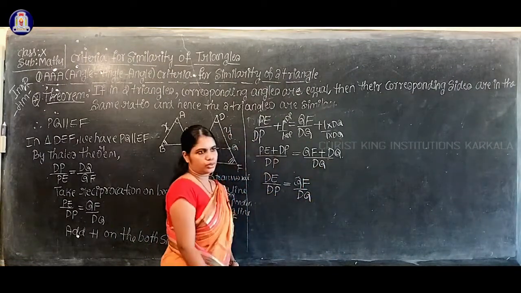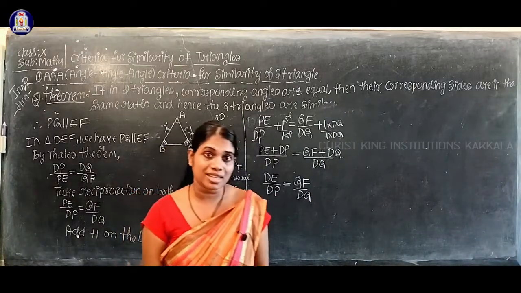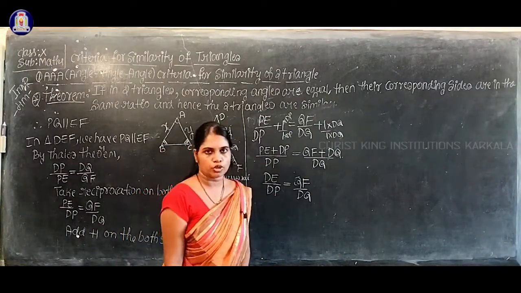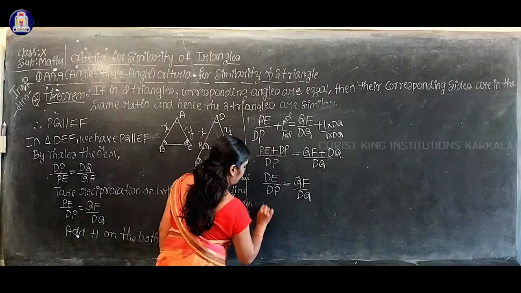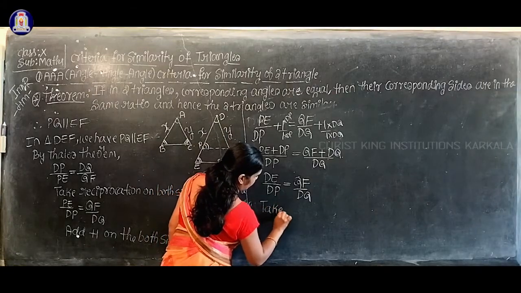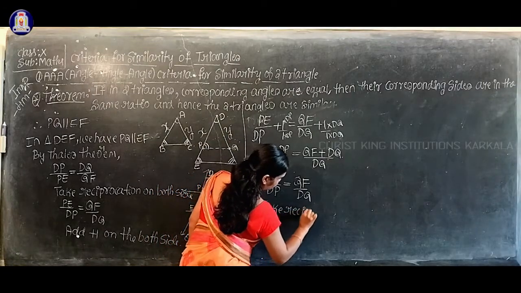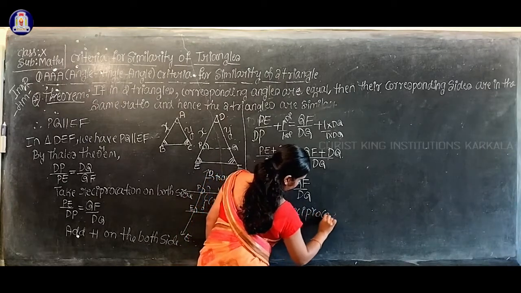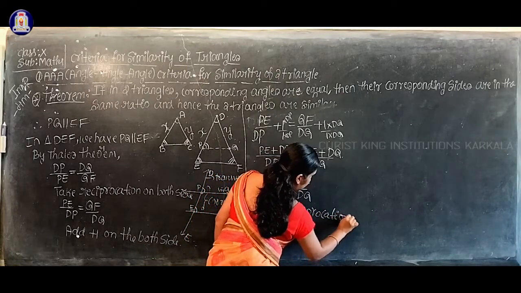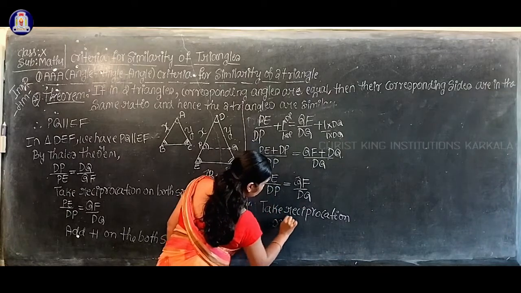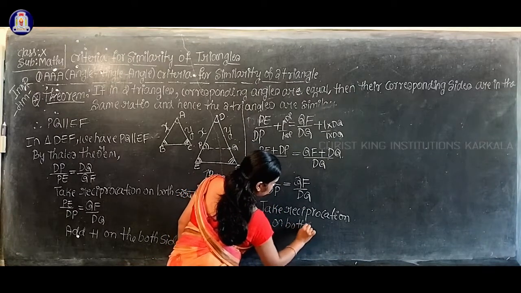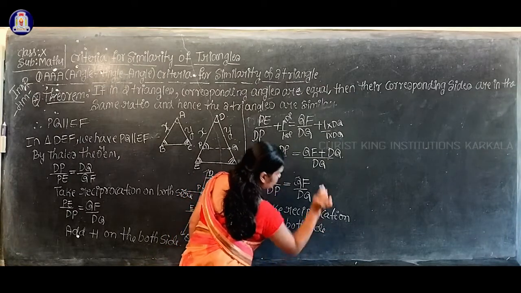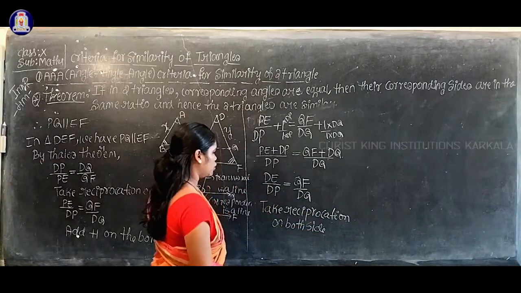So now what to do? Once again I'll take reciprocation on both sides.